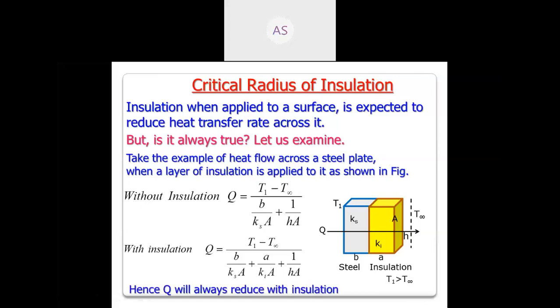Hence Q will always reduce. Means in case of plain wall, when you are adding the insulation, the heat transfer will always reduce in case of a plain wall.